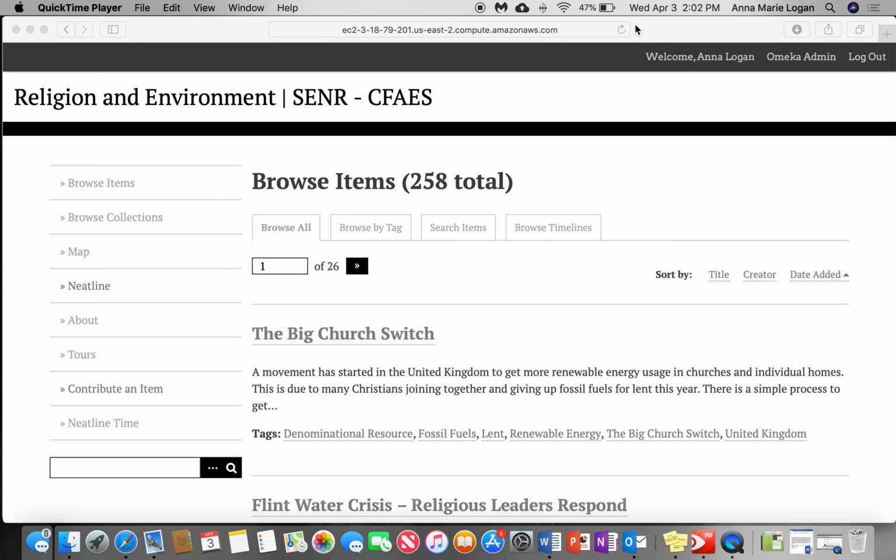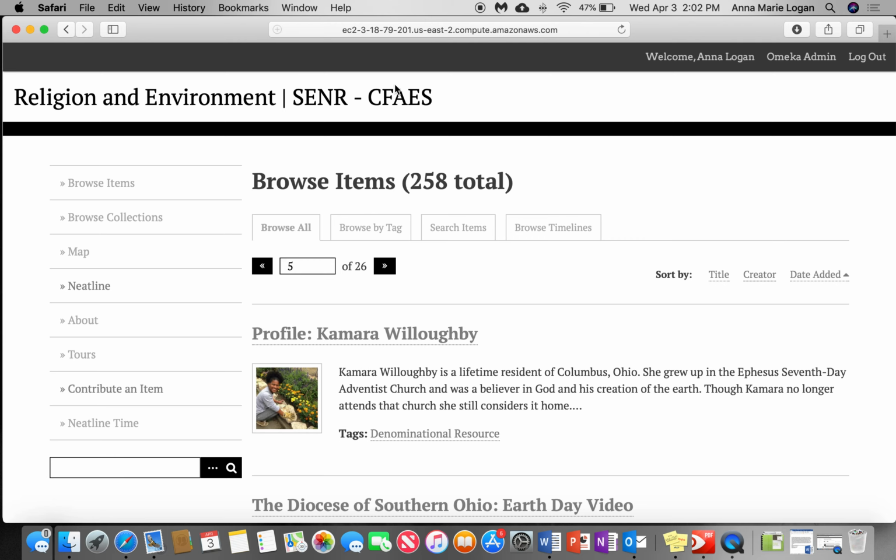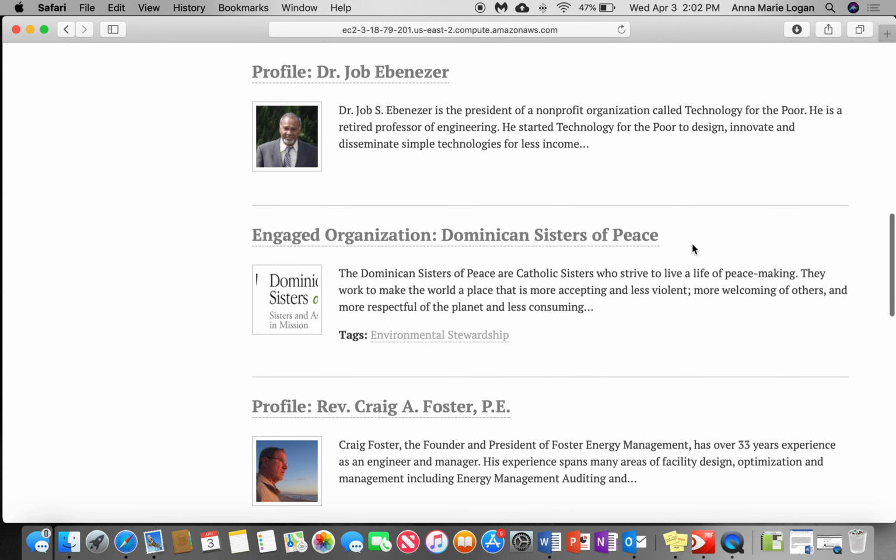Now I'm going to demonstrate how to use this database. Currently, I'm under the left-hand section in the Browse Items. There are a total of 258 entries, including various events, activities, curriculums, and articles about different faith-based environmental issues. So I will now go to page 5 and scroll down to the bottom. Here you can see it lists the titles and a quick description.